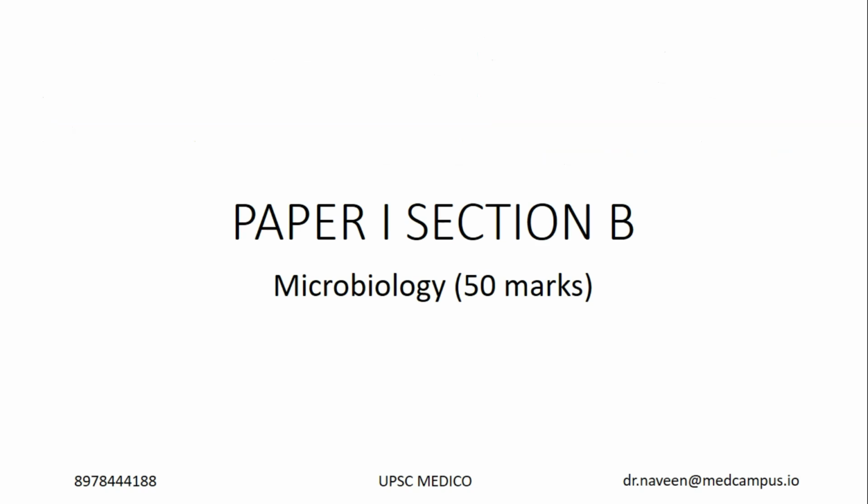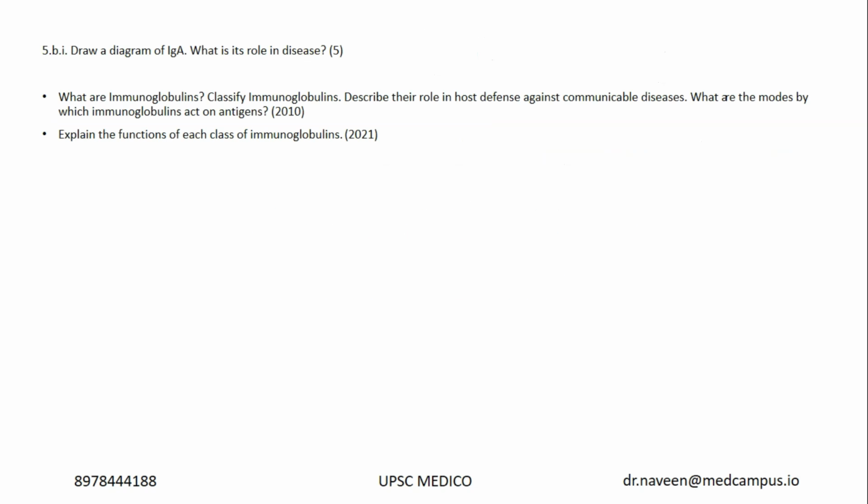Now let's quickly jump to the microbiology part, which is for 50 marks again. You know, microbiology includes immunology also. The immune system, immunology will be there. In microbiology we have bacteria called meningococcus, salmonella, shigella. Similarly, we have viruses called herpes virus, dengue virus, polio virus, HIV or AIDS.